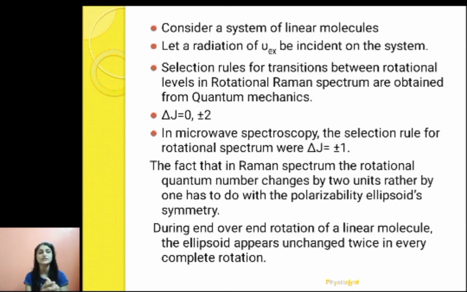Why is it so? Because it has to do with the polarizability ellipsoid symmetry. During end over end rotation of a molecule, the ellipsoid appears unchanged twice in every complete rotation, and that is how the rotational quantum number here changes by 2 units instead of 1.